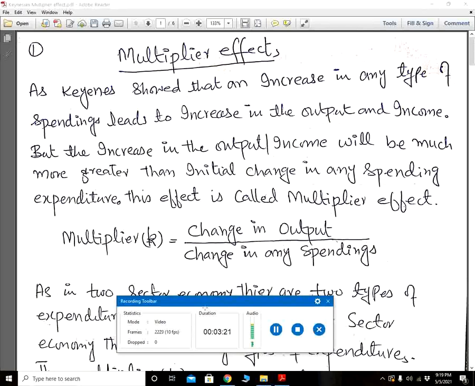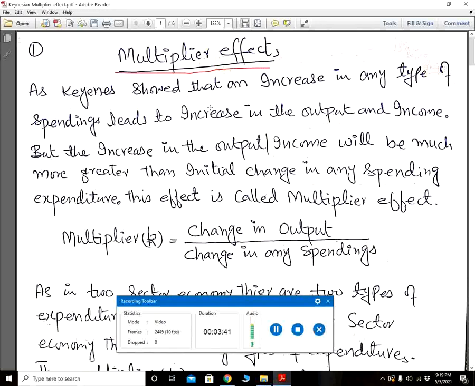We will derive the formulas for the multiplier in two sector economy with the income and expenditure method, as well as with the leakages and injection method. We will start with the basic slide, and we start with the multiplier effect.